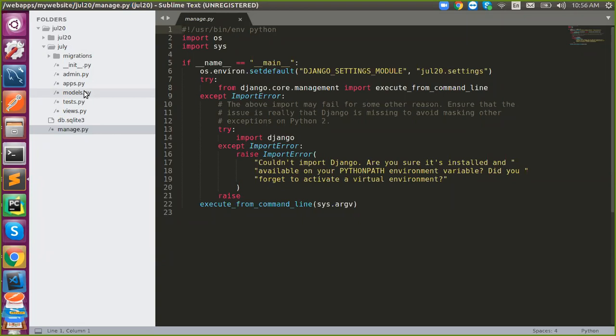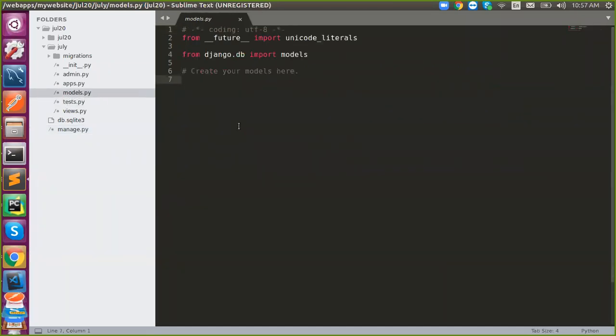So what is the usage of ORM? ORM actually deals with communicating with the database. If you are using Django or any Python web framework, you don't need SQL knowledge or database knowledge. That will be dealt with by the ORM itself. If you know Python, that is more than enough. So ORM will deal with the SQL database without your knowledge. Okay, so we have to create more like a class.